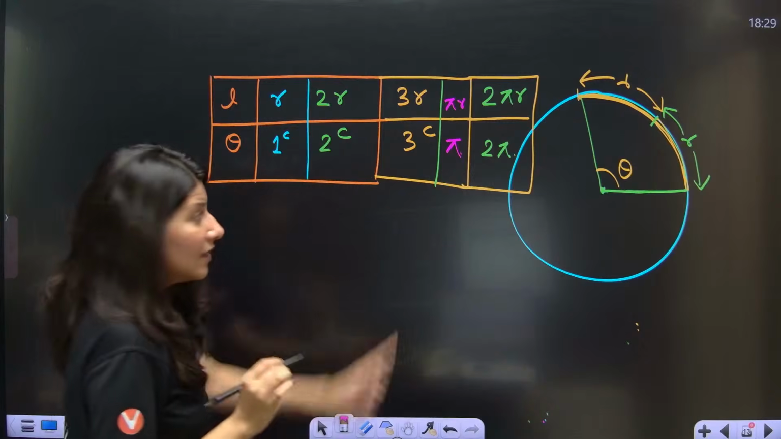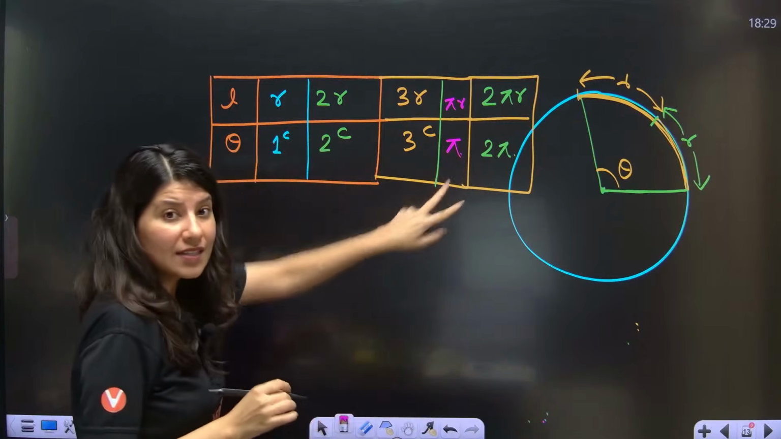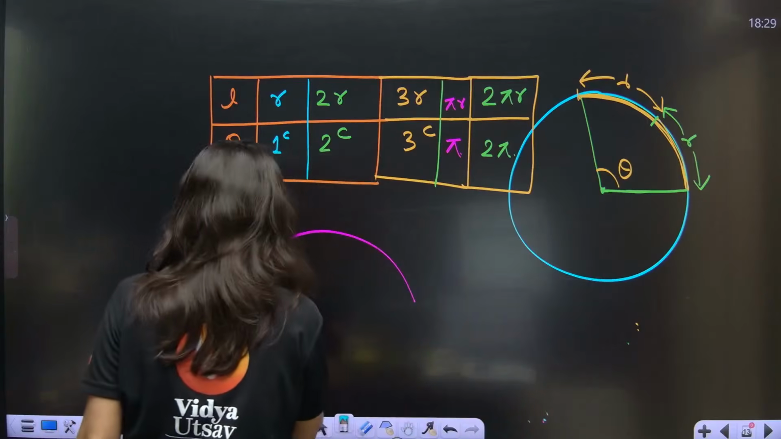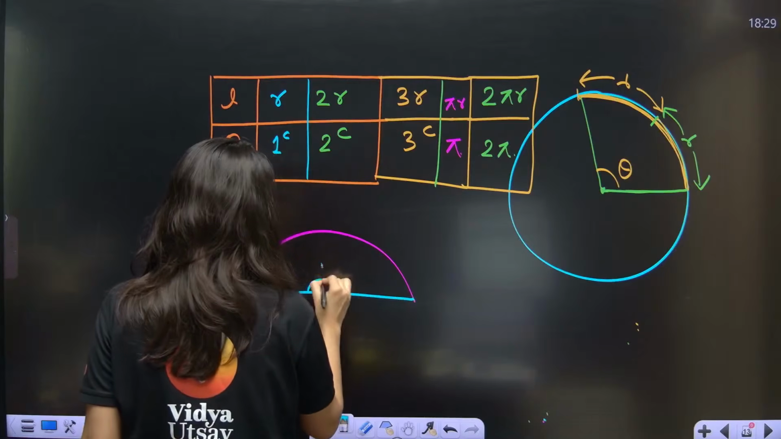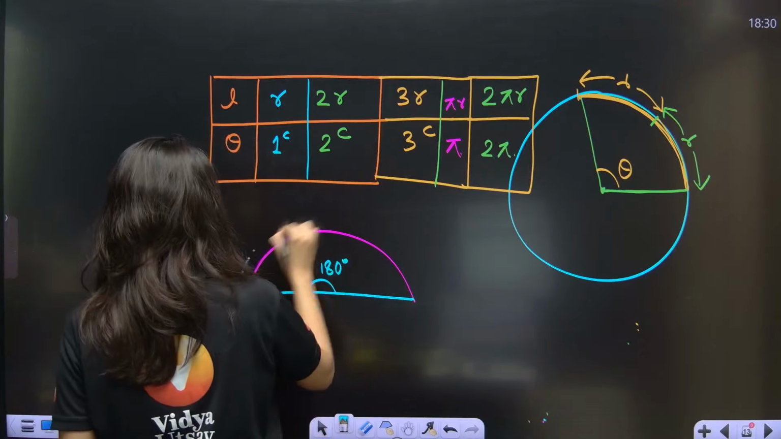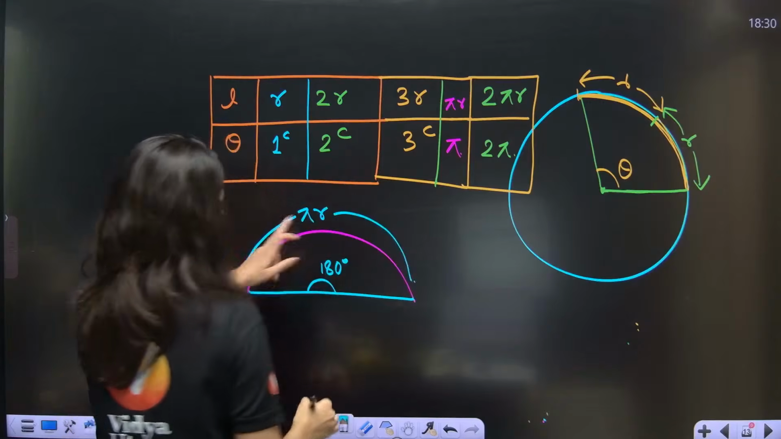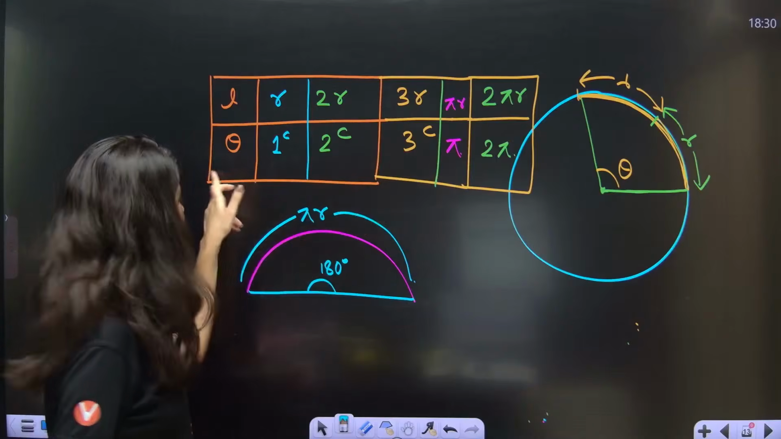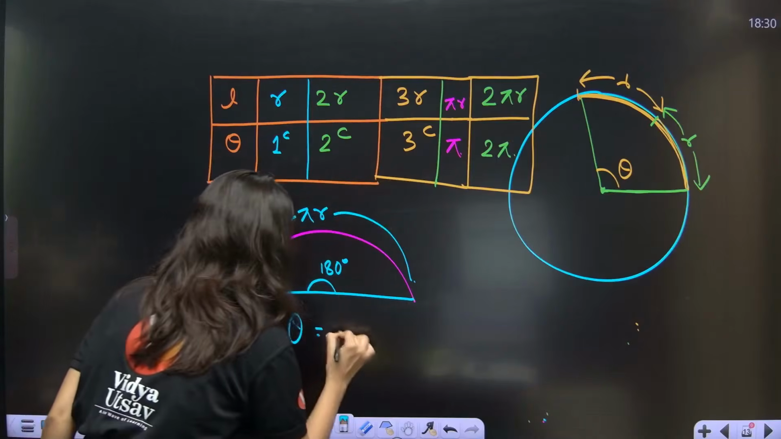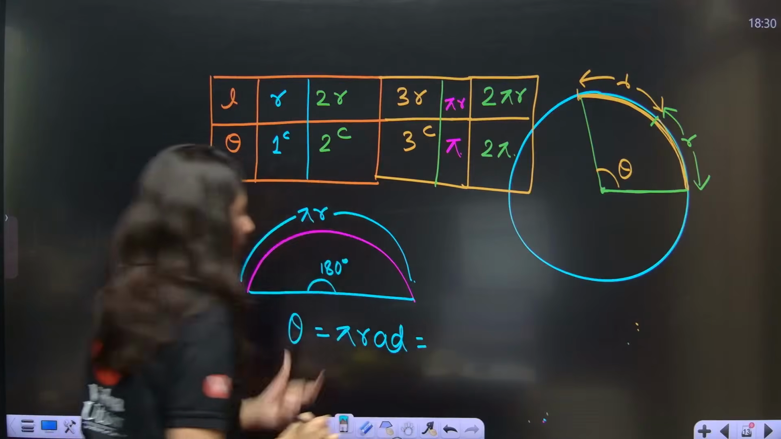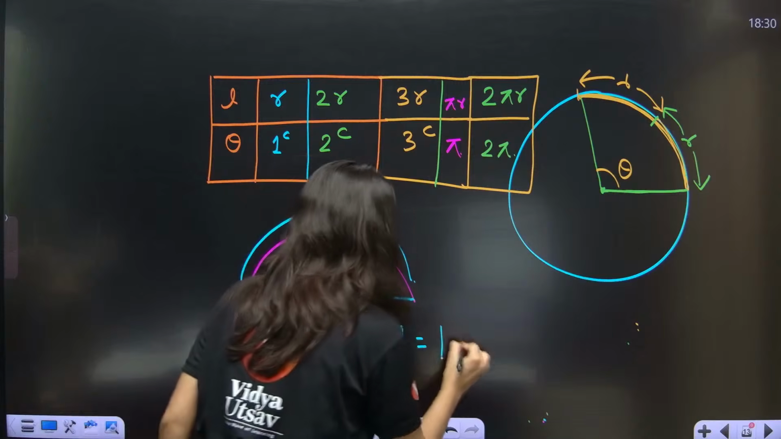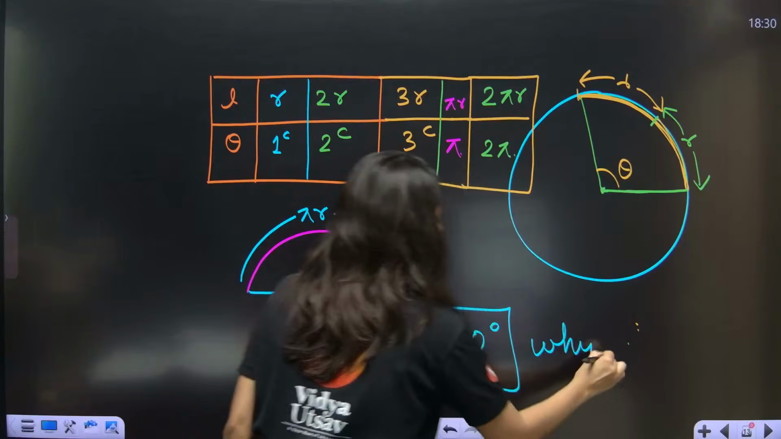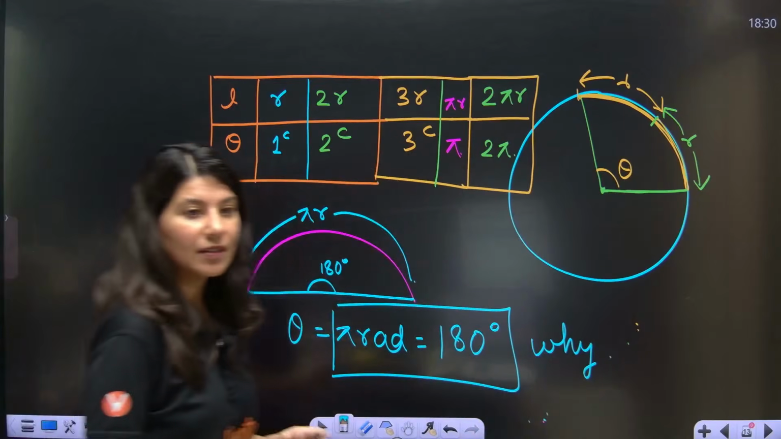Hold on. See, these two things are very important. Understand this. Pi r as length of arc means you are talking about a semicircle, and semicircle means 180 degree. So for pi r, what is the angle? Theta is pi radian. So theta is equal to pi radian, and we all know a semicircle is 180 degree. Now you know why pi radian is 180 degree, because you can prove it by the unitary method.